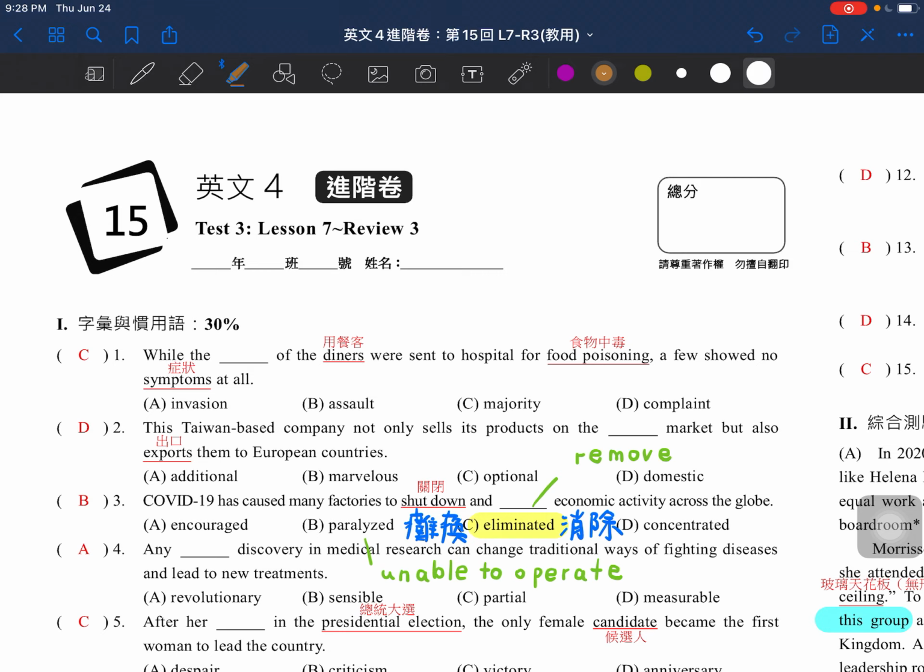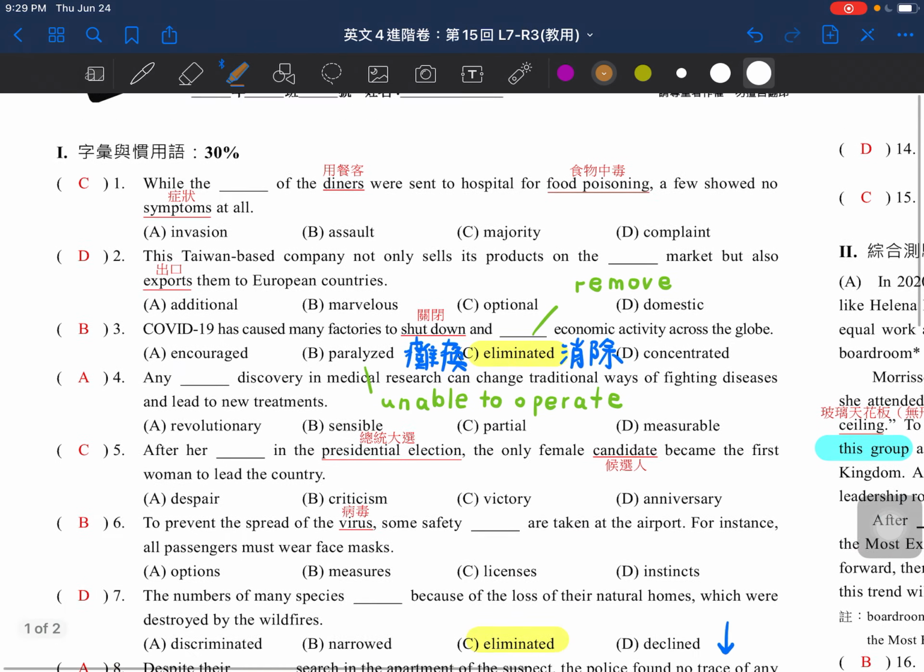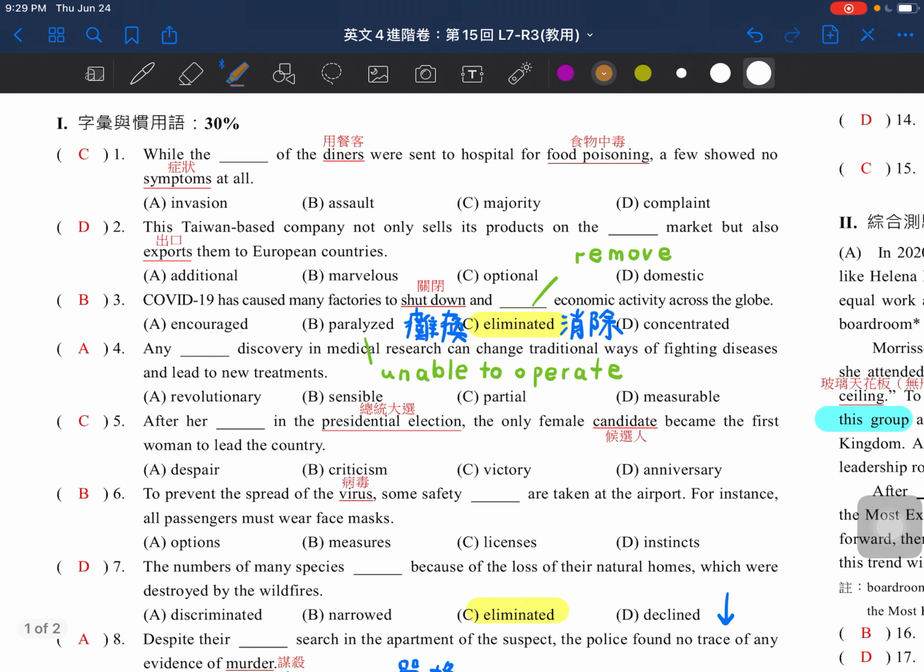Congratulations! So now we are going to finish the last test we have for book 4. This is going to be the review test from lesson 7 to review 3. Here are some of the questions you will probably have. Let's take a look at the very first one. Part 1, vocabulary. Let's take a look at number 3.